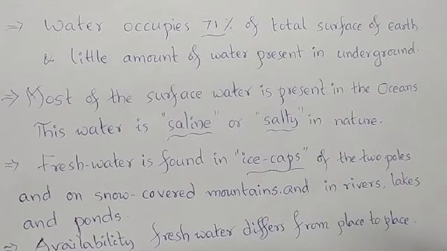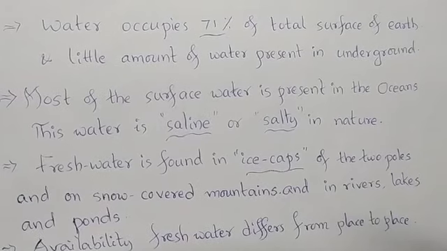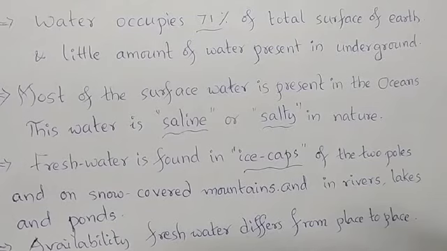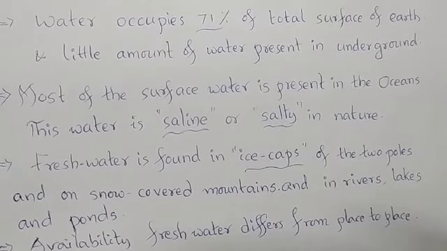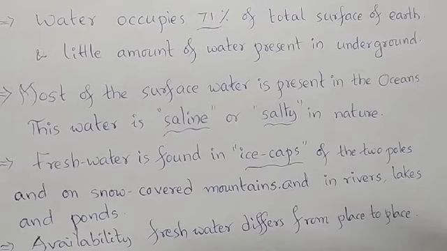Fresh water is present in rivers. Most countries have rivers. In our India also there are many rivers like Ganges, Brahmaputra, Yamuna, Tapati, Narmada, Godavari, Krishna, Bhima, so many rivers. All these rivers have fresh water flowing in them, and there are many freshwater lakes.